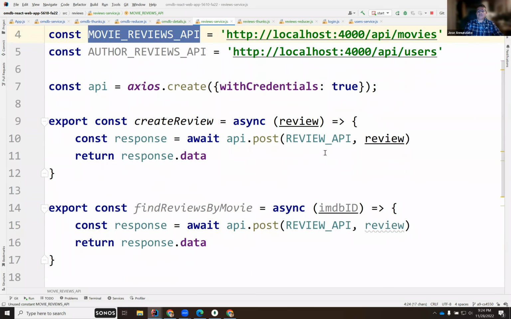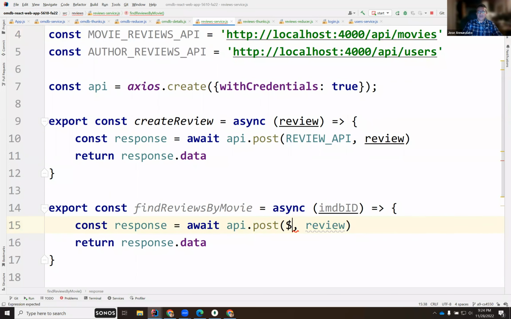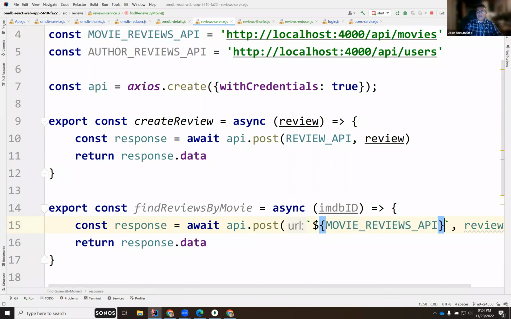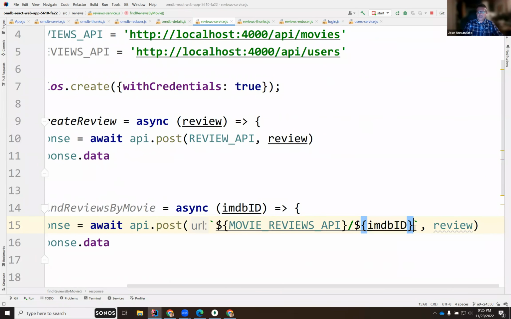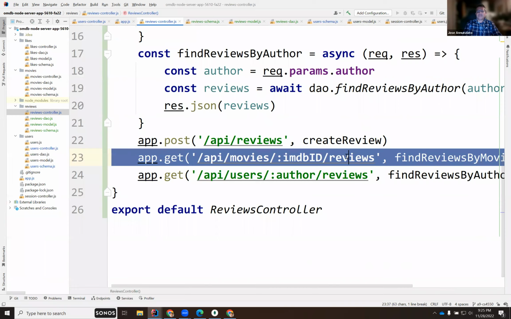And I need to append the IMDb ID, so that's going to be that, and I'm going to append the IMDb ID, and then slash reviews. So I'm generating this URL here.